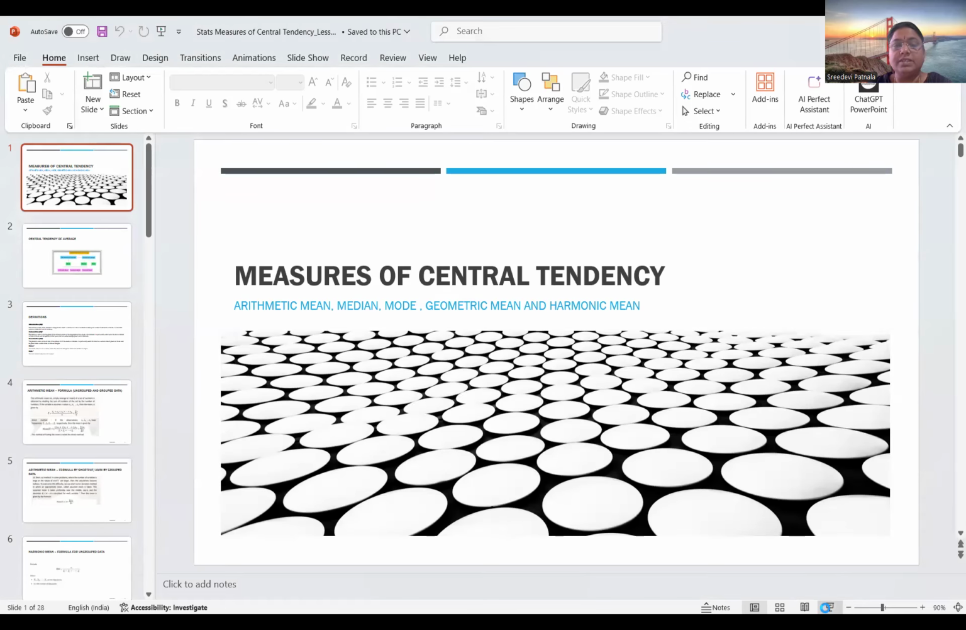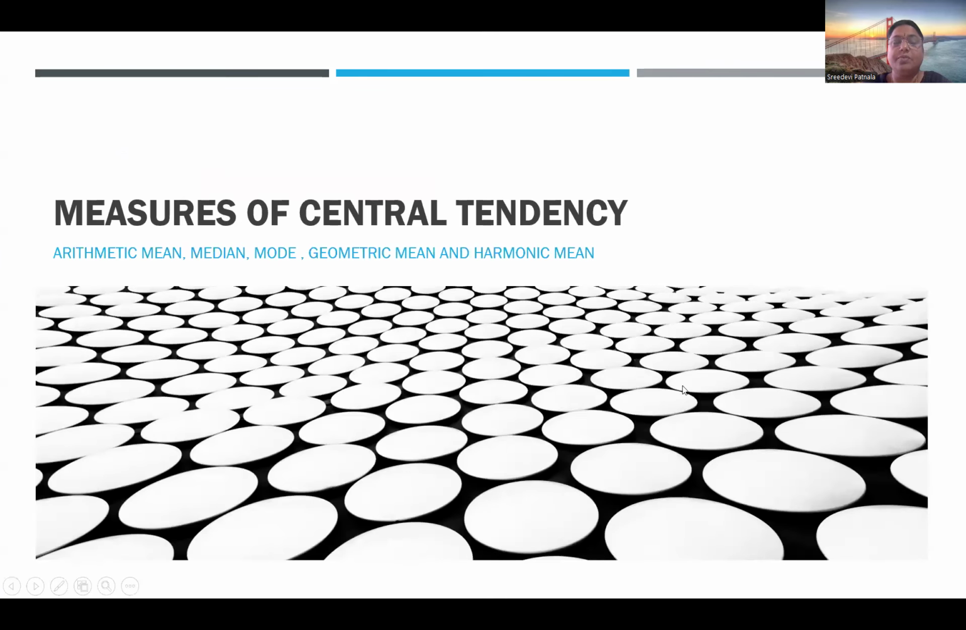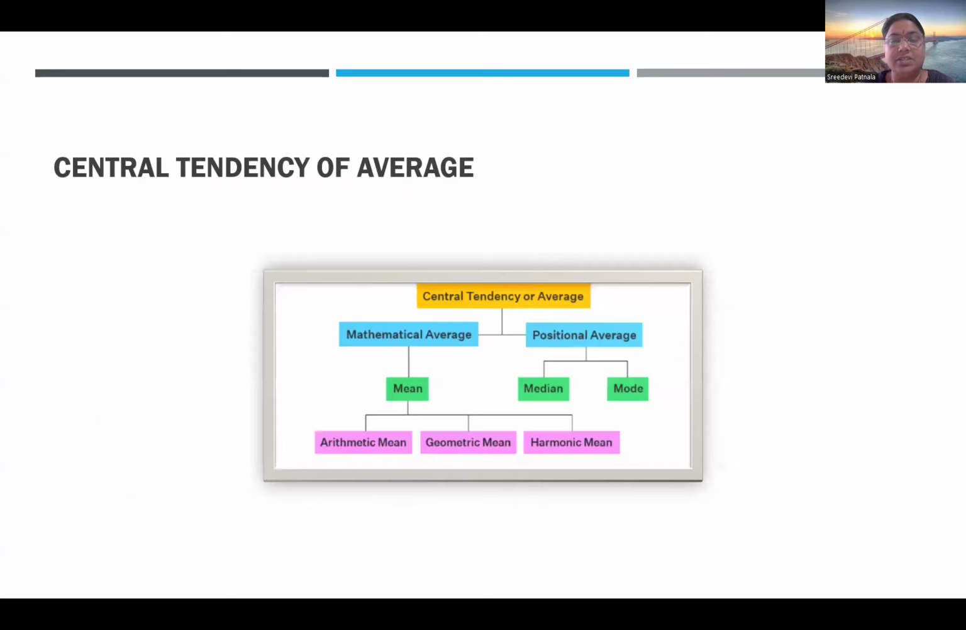In this video, we'll start discussing measures of central tendency. The measures of central tendency in statistics generally mean the arithmetic mean, geometric mean, harmonic mean, median, and mode. We also have several other measures like percentiles, deciles, etc., which I'll cover in the next video. But for now, we'll cover these topics in central tendency measures of statistics.